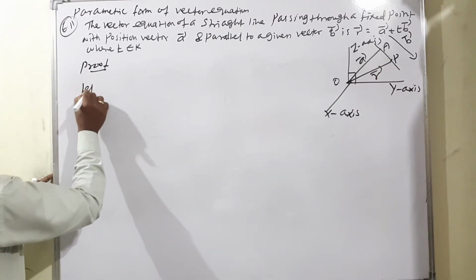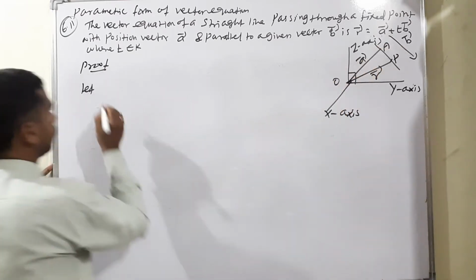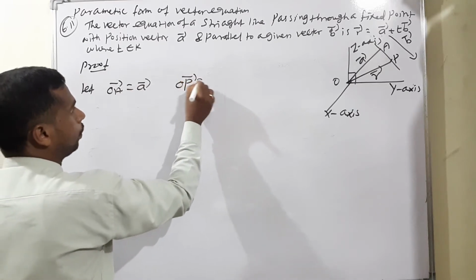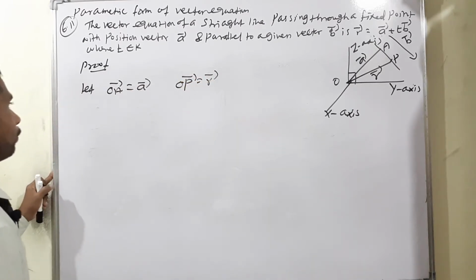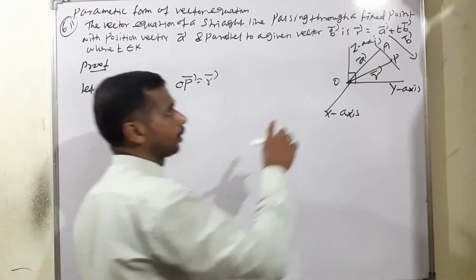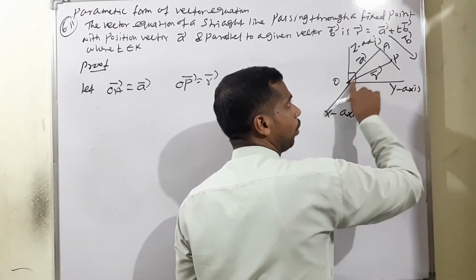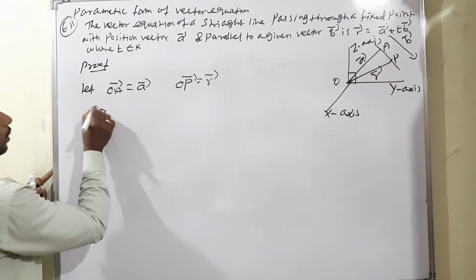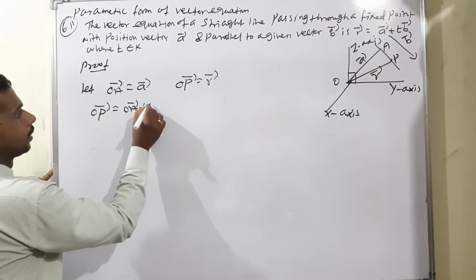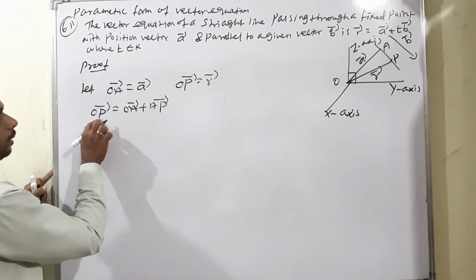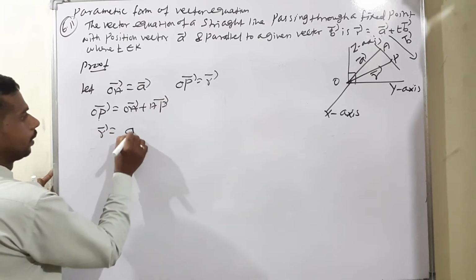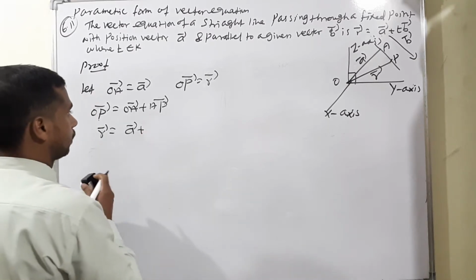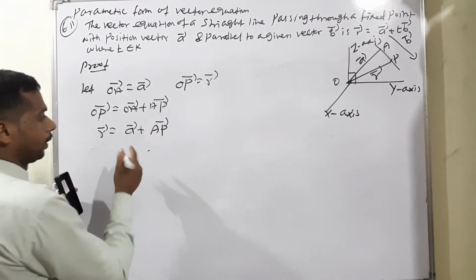Now already consider, let the OA vector be the A vector, then the OP vector is equal to the R vector. Therefore, according to the triangle law, the OP vector is the OA vector plus the AP vector. We can write OP vector equals OA vector plus AP vector. What is the meaning of OP? R vector. So R vector is equal to A vector plus AP vector. We don't know the AP vector, that's why we have written it.